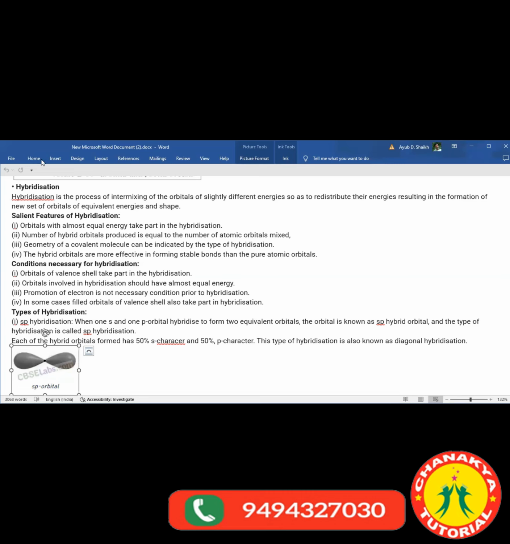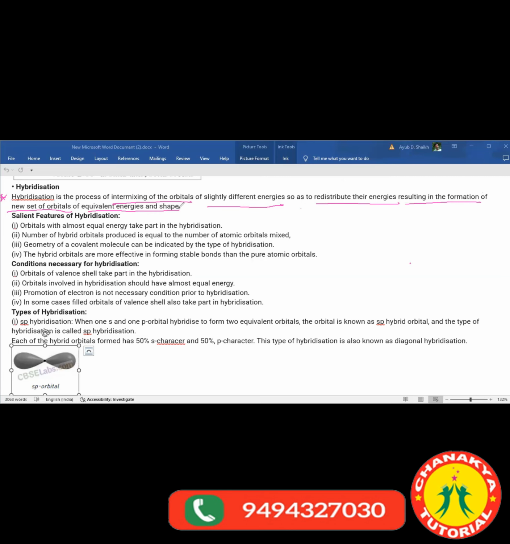Now, what is hybridization? So the definition is given to you. Hybridization is the process of intermixing of the orbitals of slightly different energies so as to redistribute their energies, resulting in the formation of a new set of orbitals of equivalent energies and shape.